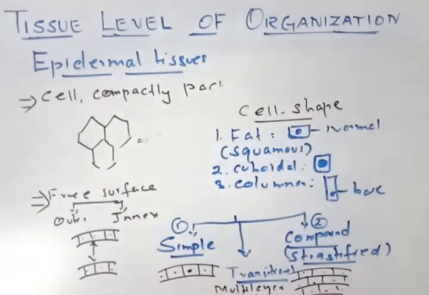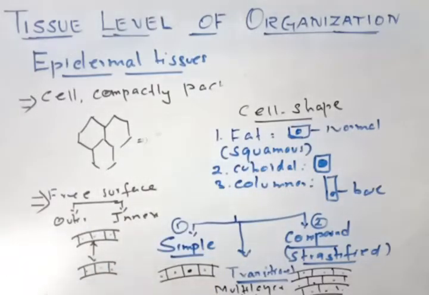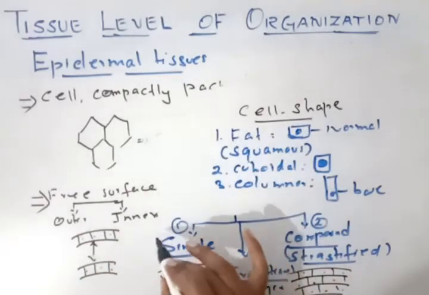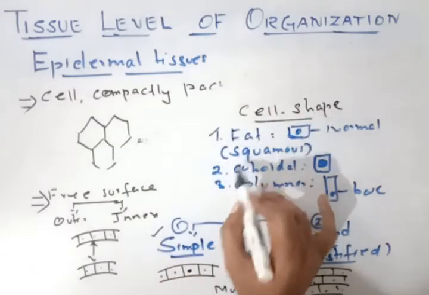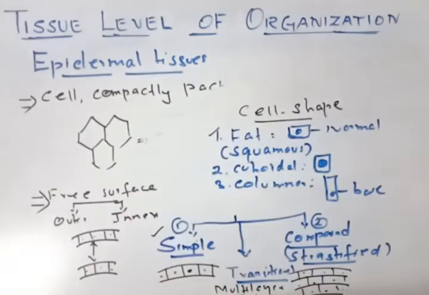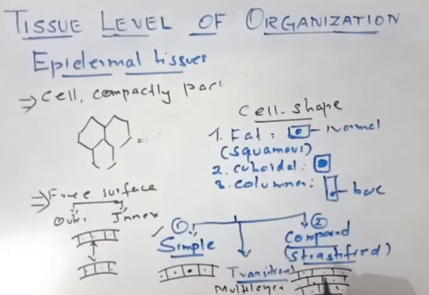Now, depending upon the shape of the cell, the epithelial tissues are classified. If it is single layer, it is called simple squamous epithelium, simple cuboidal epithelium, or simple columnar epithelium. If it is multi-layer, you can call it stratified or compound squamous epithelium, stratified cuboidal epithelium, or stratified columnar epithelium. Clear? So these things we will now discuss.